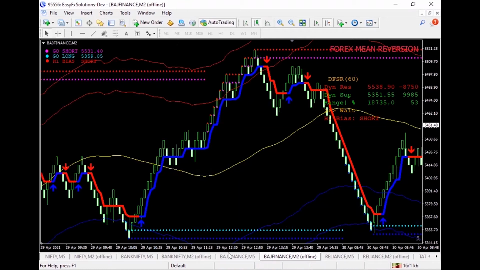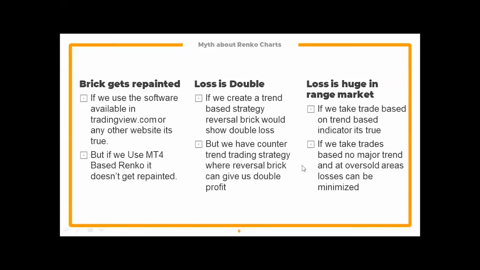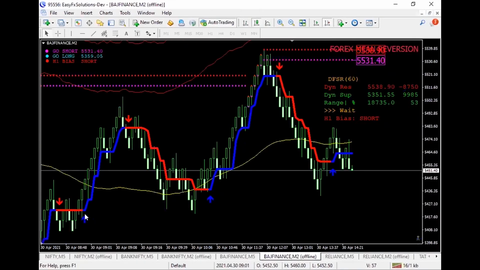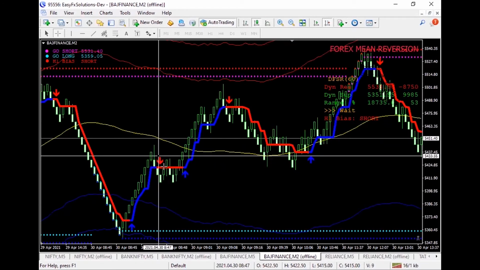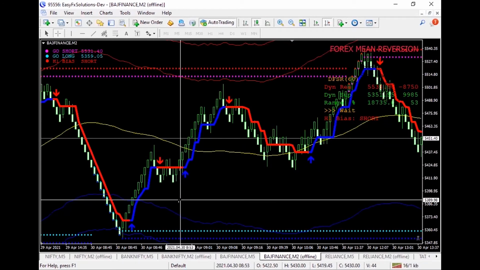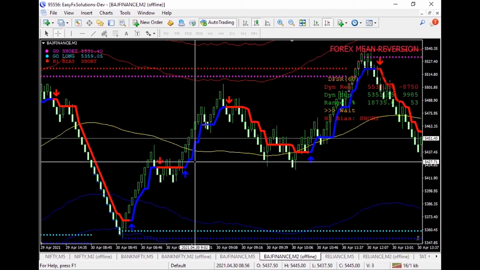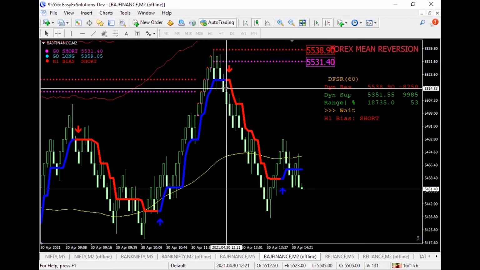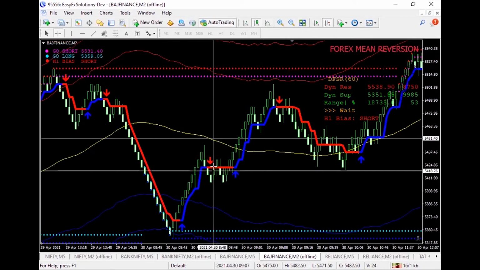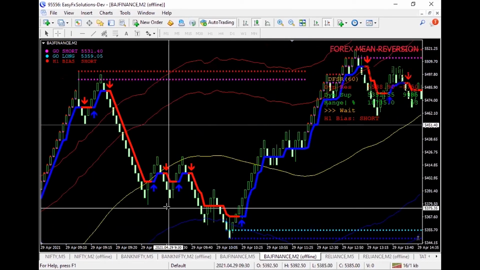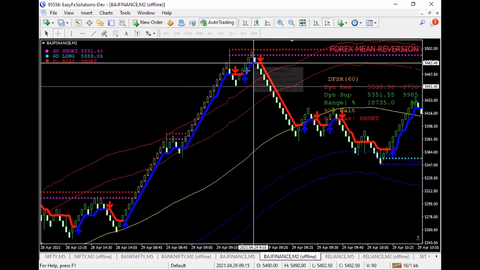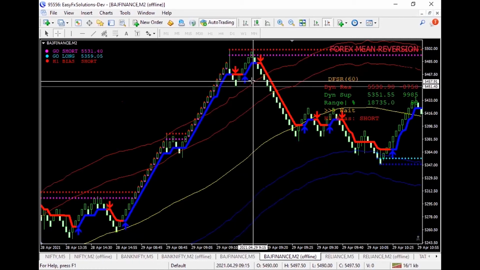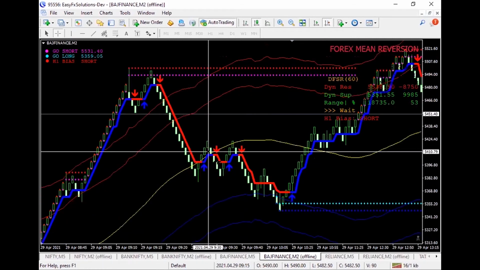The third myth, what we actually know is the loss is huge in the range bound market. Yes, so if we try to trade in the range bound market, something like this, we have been told that we have to take each and every signal which appears in the Renko graphs, right? Buy, sell, because chances are there we might lose the entire rally in case we are not able to take the entire trade. So what we can do is try to identify the extreme conditions of the market and take the trade only based on the direction of the market.